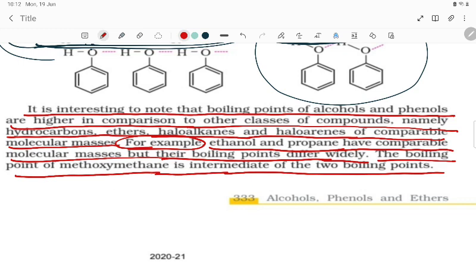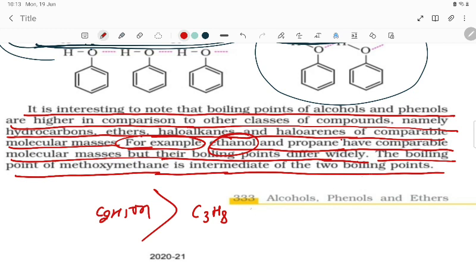So the first one is, you see, interesting to note that the boiling points of alcohols and phenols are higher in comparison to other classes of compounds, namely hydrocarbons, ethers, haloalkanes and haloarenes of comparable molecular mass. For example, C2H5OH, ethanol, and propane, C3H8, are of comparable molecular mass, but their boiling points differ widely. The boiling point of methoxymethane is intermediate between the two.